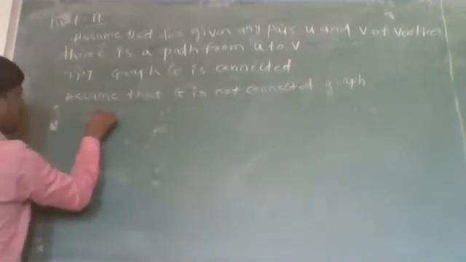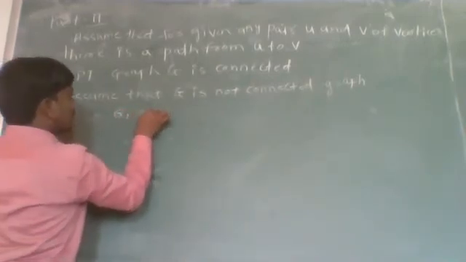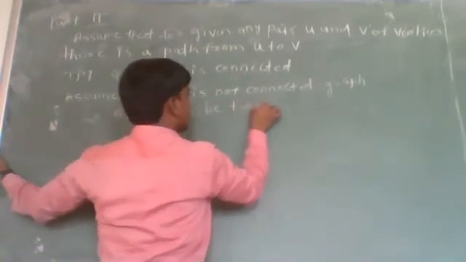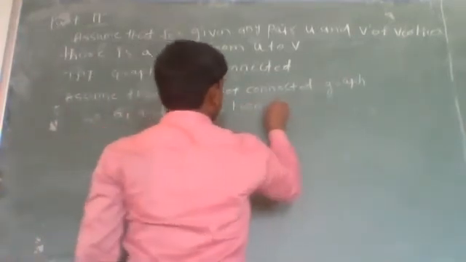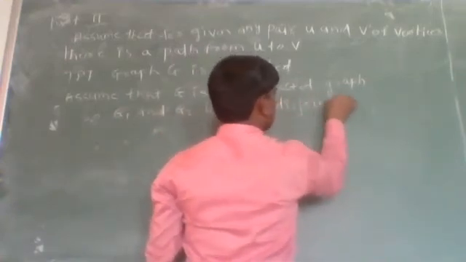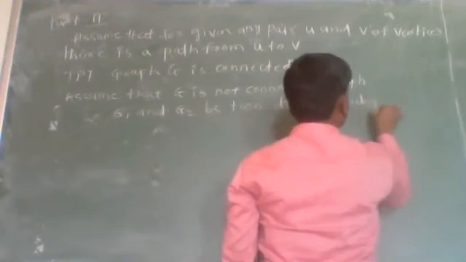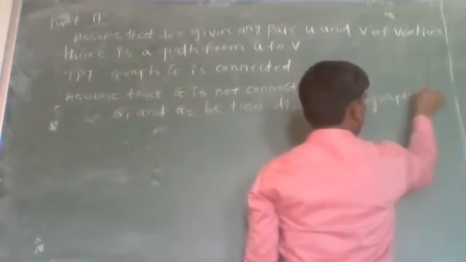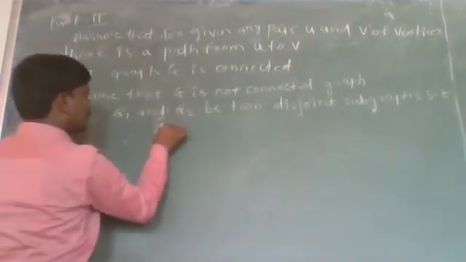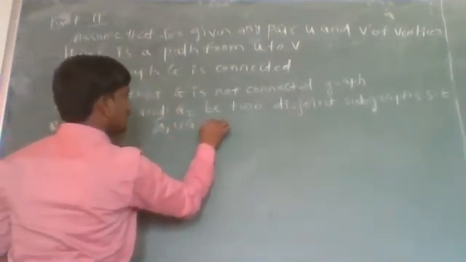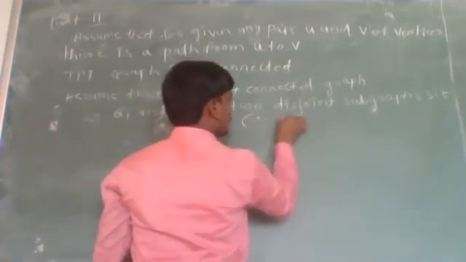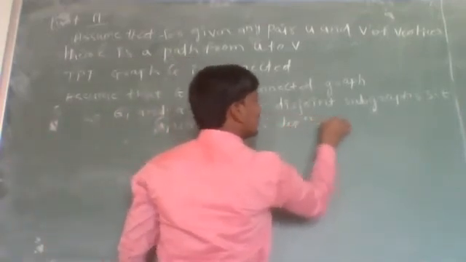So G1 and G2 are two disjoint subgraphs such that G1 union G2 is G. This is by the definition of a disconnected graph.